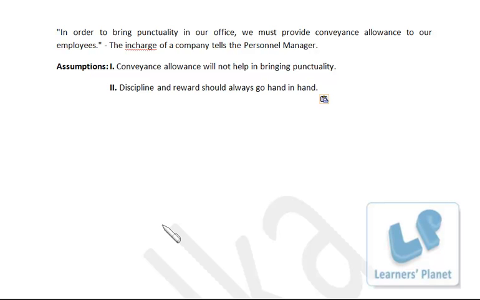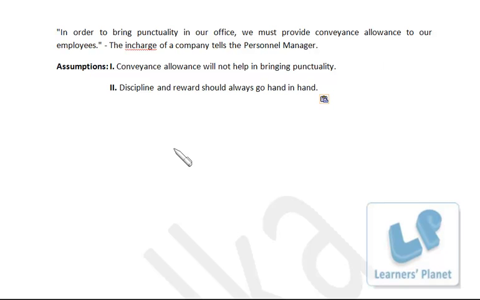In order to bring punctuality in our office, we must provide convenience allowance to our employees, the in charge of a company tells the personnel manager. The first assumption: convenience allowance will not help in bringing punctuality. See friends, here the motive of this in charge is to bring punctuality in the office. For that, he wishes to give a reward to the punctual employees, and this reward is in terms of convenience allowance.